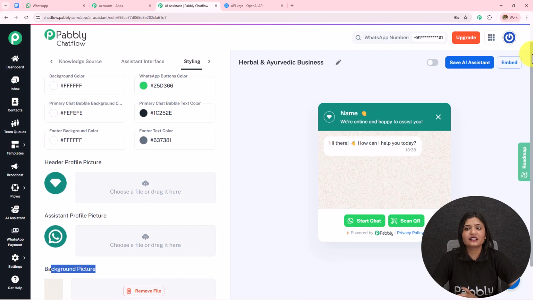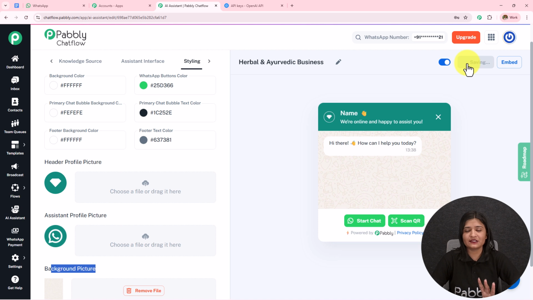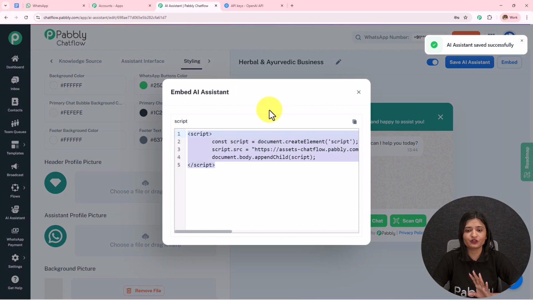Here we are done creating this knowledge base, but we have to make sure that we keep this toggle on. If we do not keep this toggle on, the messages won't be sent, and then we have to save this. If we do not save this, all this will be lost. We can also embed this AI assistant to our website by clicking on this embed and using this particular code to our website, and whenever someone clicks on that, they will be redirected towards this conversation.